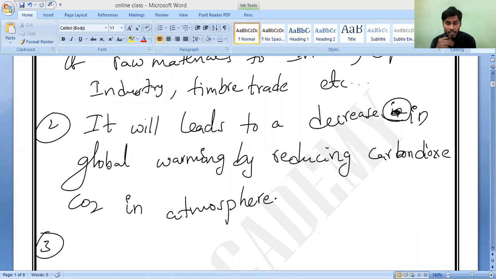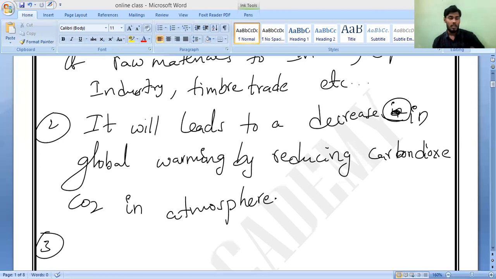And also, if forests are present, there is a main important thing regarding soil: we have a problem. What is that? Soil erosion. Remember? Soil erosion, as well as floods, overflow of water. But if there are trees, they can stop the overflow or flood. It will prevent soil erosion and floods.